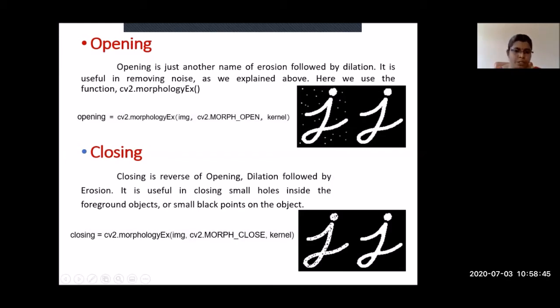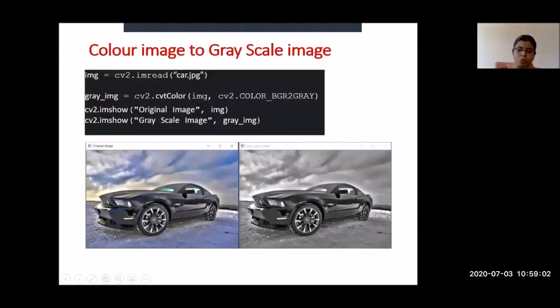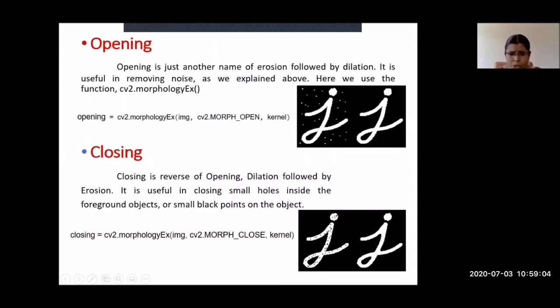Then the closing function. The closing function in image processing is nothing but dilation followed by erosion. If your image has some small openings inside the image itself. So this is our object, J is our image or object. We want to remove the small holes inside this object. So you have to go for this closing function. Same thing, instead of open, here it is close. So MORPH_CLOSE.